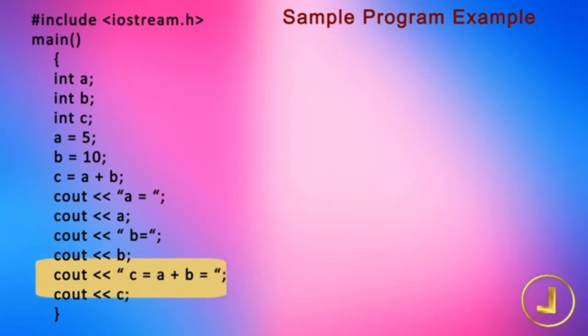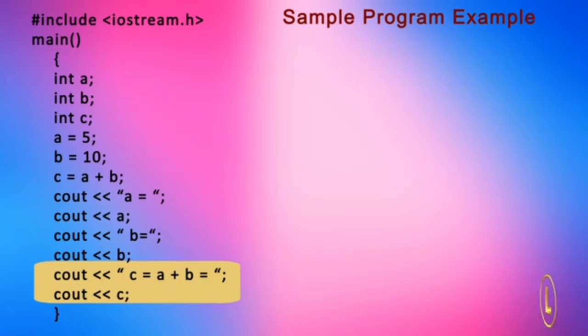The next two lines, cout, less than, quotation mark, c, equal to sign, a, plus b, equal to sign, quotation mark, and cout, less than, c, are written to display c, equal to sign, a, plus b, equal to sign, and the value of c, that is 15. Now when we execute the program after compiling, we get this output.